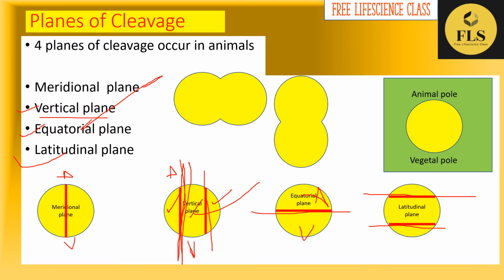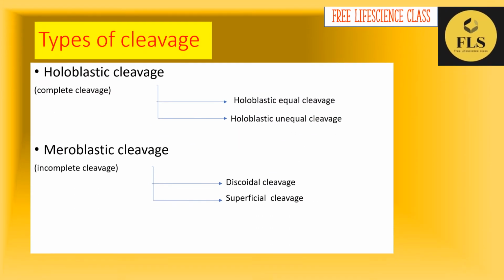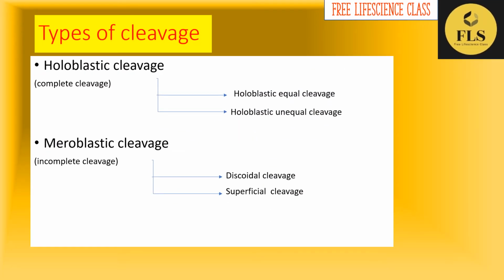Okay, so this is all about planes of cleavage, and we are going to the next topic, that is types of cleavage, which is very important. The cleavage is divided into two types: holoblastic cleavage and meroblastic cleavage.